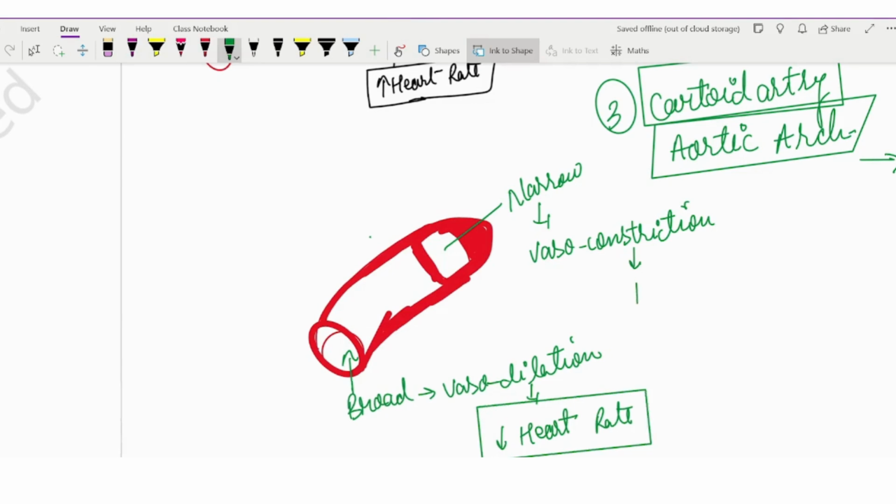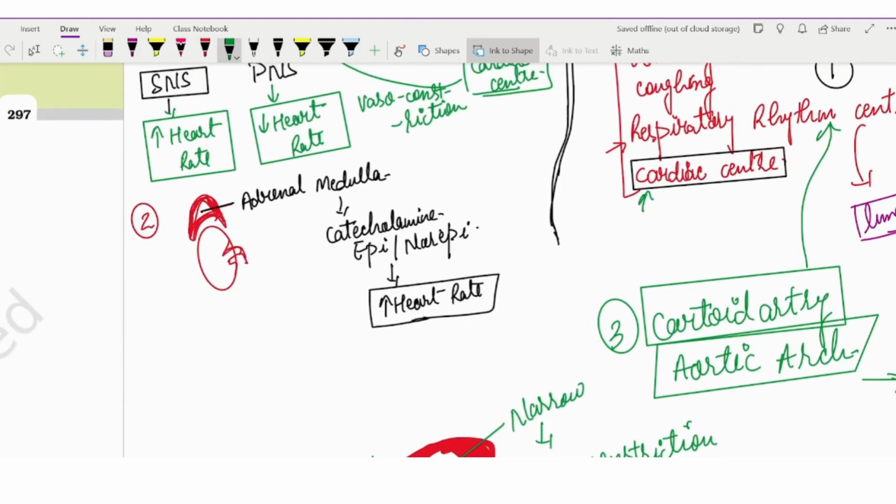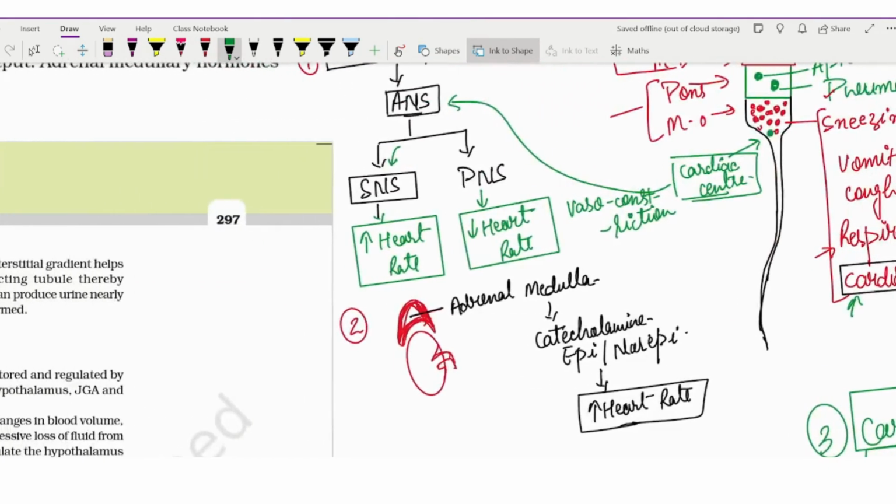So that is what you should keep in mind: heart rate will increase from vasoconstriction and heart rate will decrease from vasodilation. And who will cause the vasoconstriction? The catecholamine will cause the vasoconstriction, and automatically the heart rate will increase.